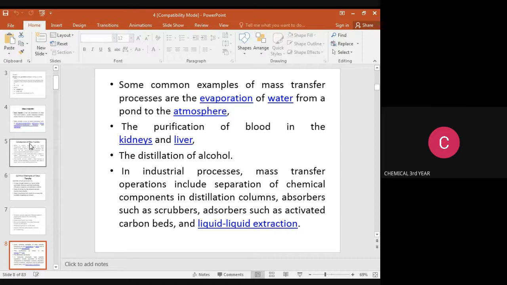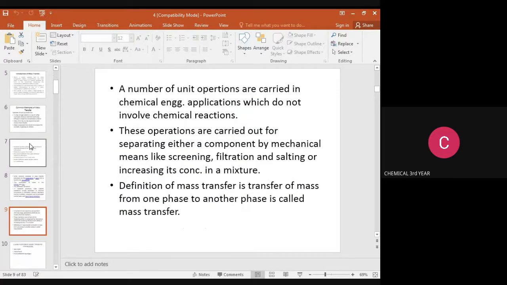These are some of the common examples of mass transfer processes: evaporation of water from a pond to the atmosphere, purification of blood in the kidneys and liver, desalination, and distillation of alcohol. The industrial processes of mass transfer include separation of chemical components in distillation columns, and absorbers such as scrubbers, adsorbers using activated carbon beds, and liquid extractions.